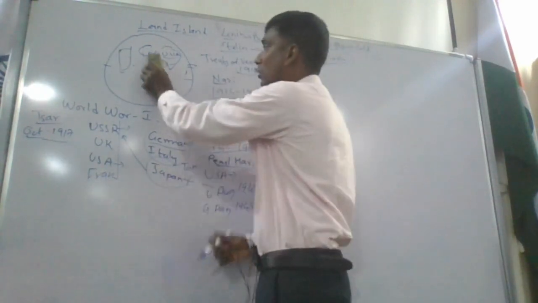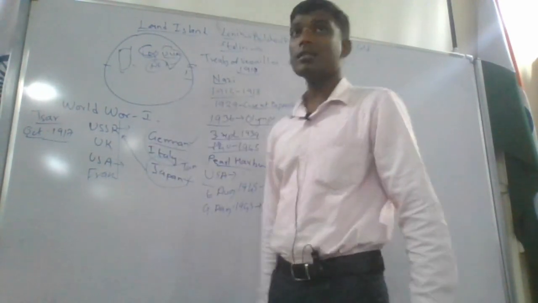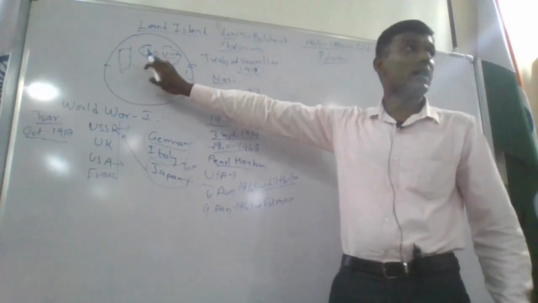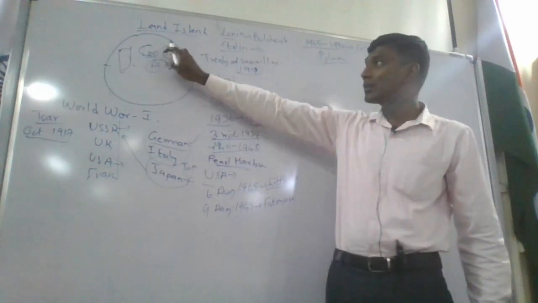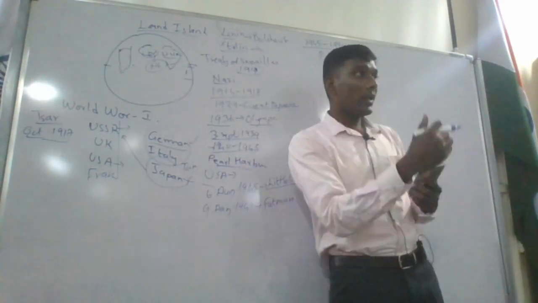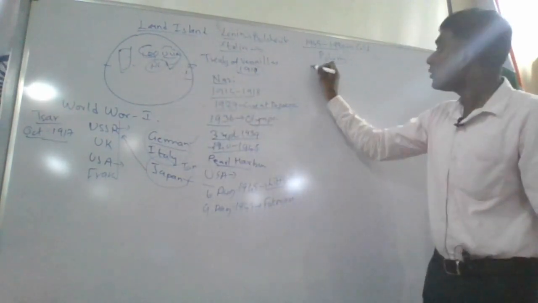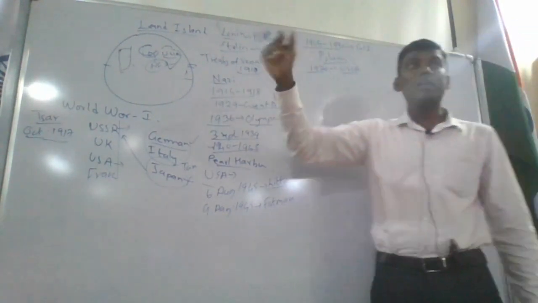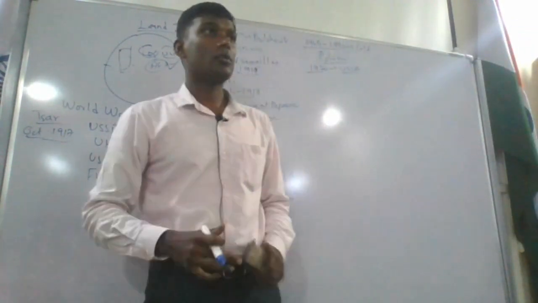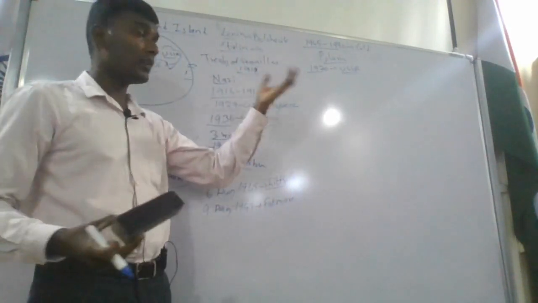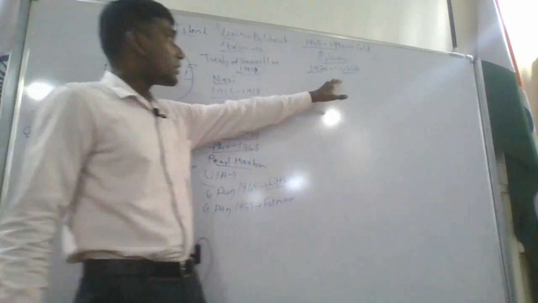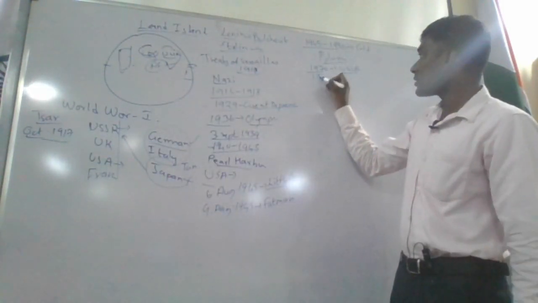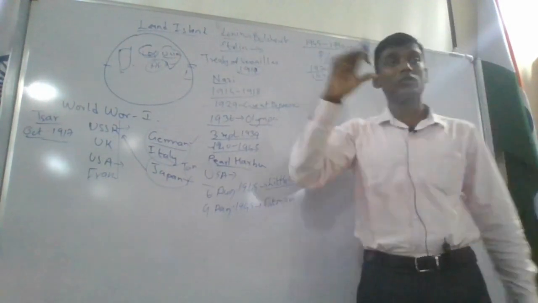Now here there is a country called Afghanistan. Do you know this? Afghanistan. Now what happened? Americans wanted to take control of this Afghanistan and all these places. But before the Americans could do anything, Russians invaded. So it was in the year 1970, USSR invaded and controlled Afghanistan. Do you all understand? So who invaded Afghanistan first? USSR. USSR invaded Afghanistan in 1970, and for another 20 years till 1990 USSR was ruling Afghanistan.